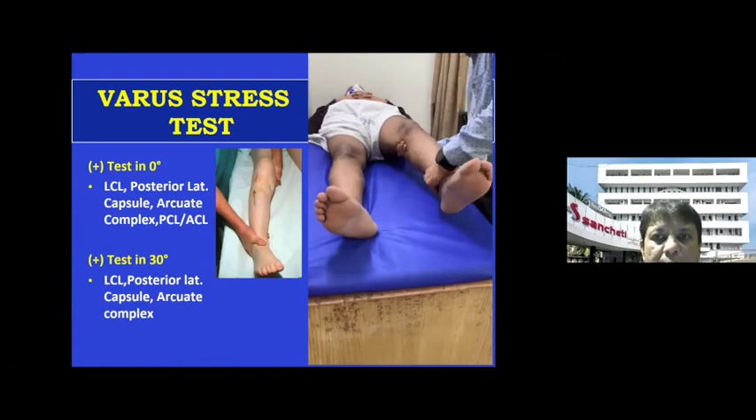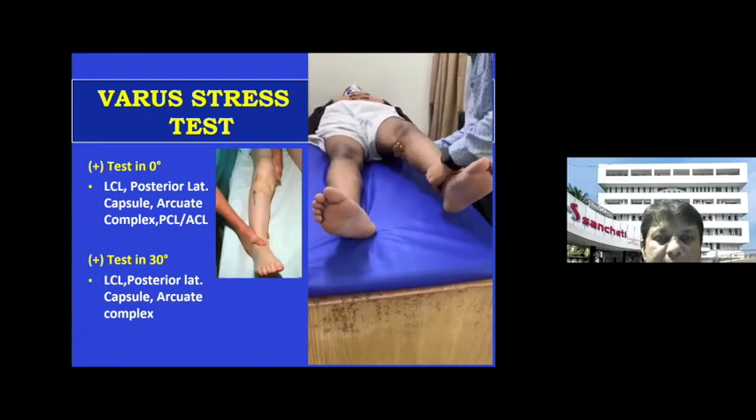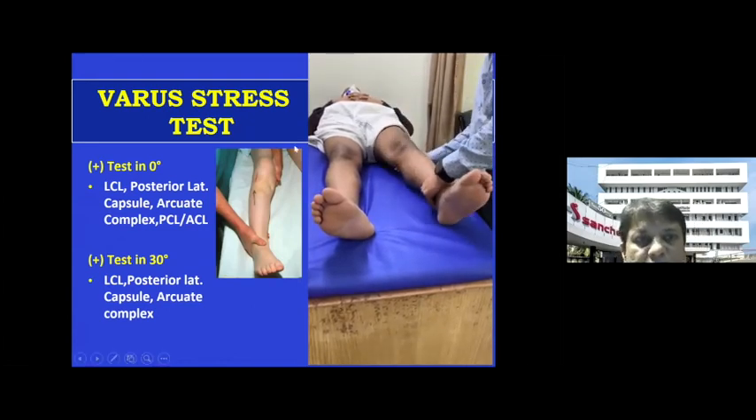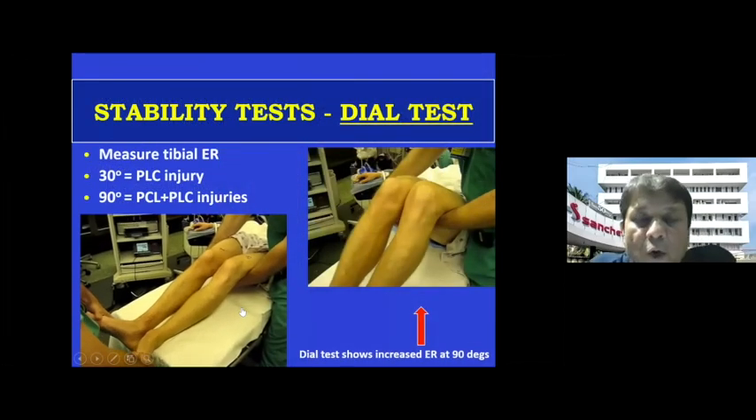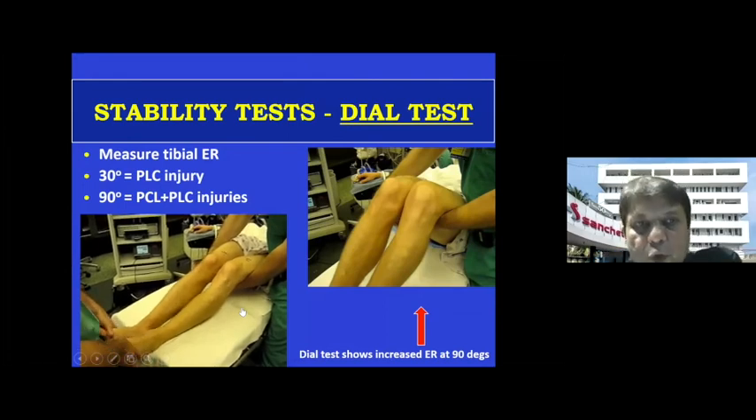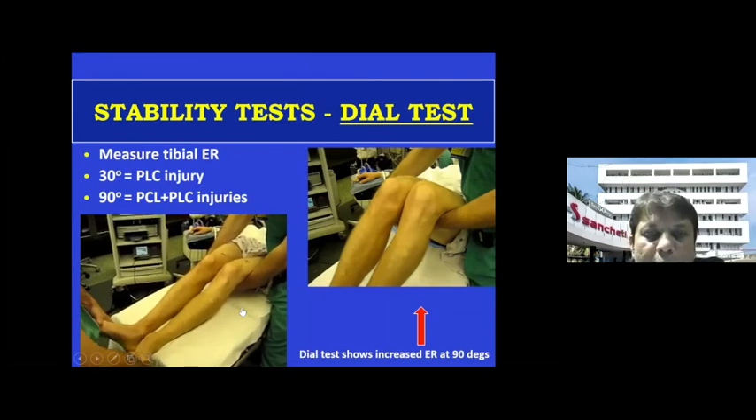You can do the varus stress test similarly for the lateral structures. If the varus stress test is positive in full extension, then along with the LCL, it is the other structures, the posterolateral corner, the arcuate complex. And if it is positive at 30 degrees, then it's only the lateral collateral ligament. If it is the posterolateral corner, then there are special tests which you should know for testing posterolateral corner injuries.